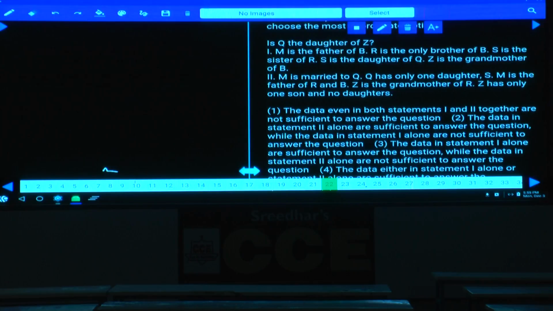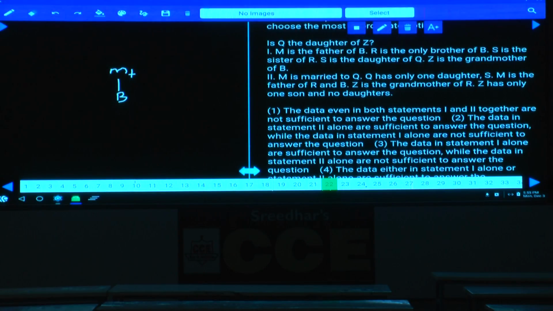Then condition number 1, M is the father of B. As M is the father of B, how to represent this one? M is the father of whom? M is the father of B, and it can be written like this.